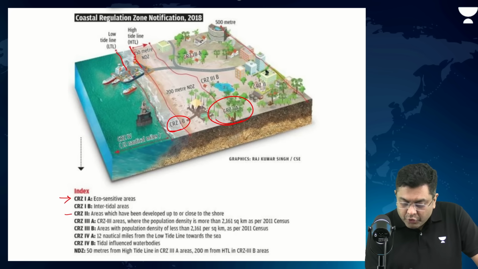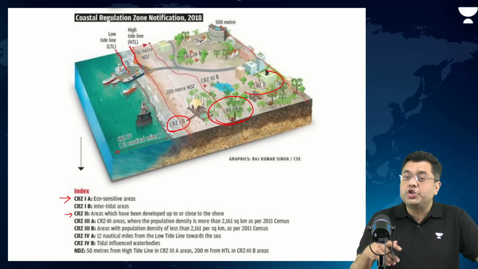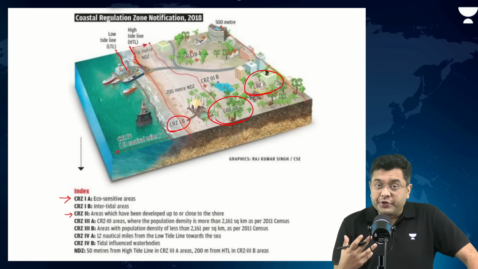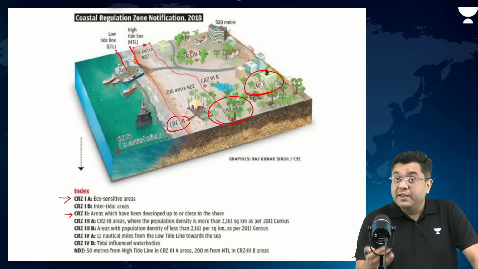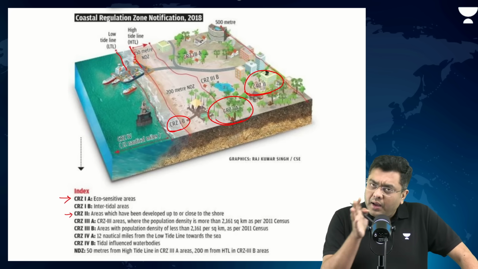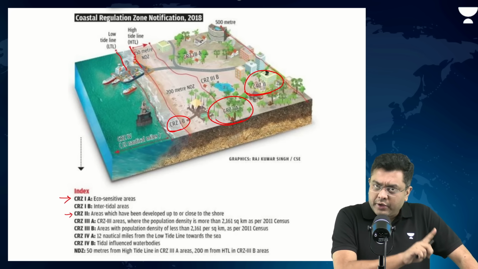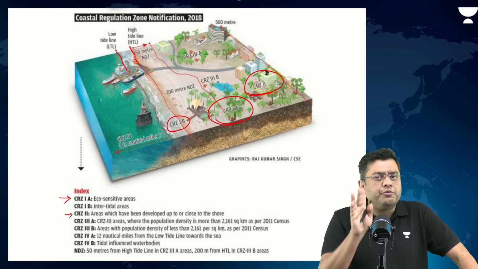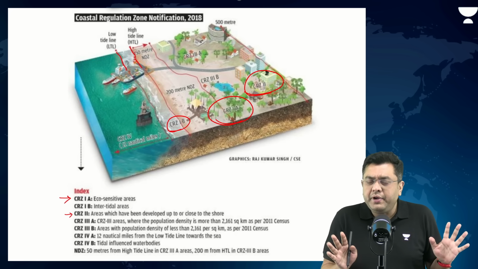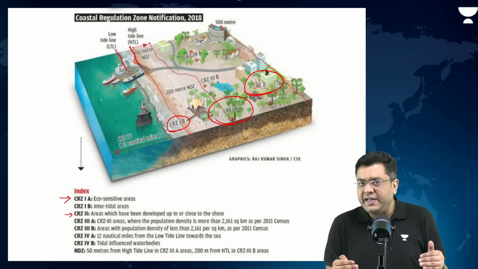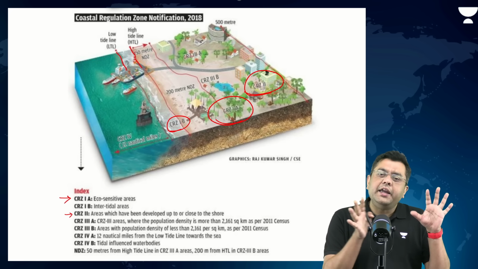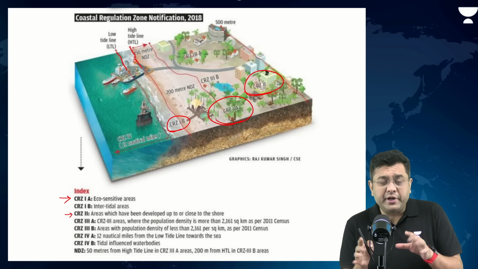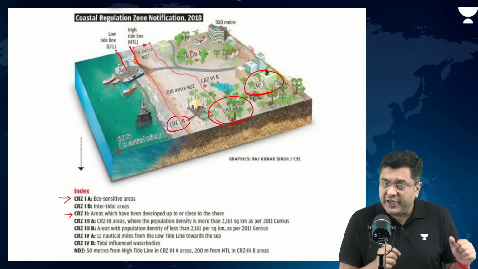CRZ2 would be the areas which have some habitations which have been developed closer to the shores, they also have certain regulations that need to be fulfilled. Then CRZ3, under the case of the CRZ norms 2011, you had one zone, that is CRZ3. The notification of 2018 bifurcated it into CRZ3A and CRZ3B based upon the population density.